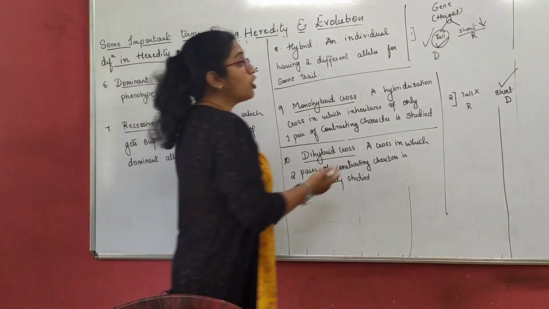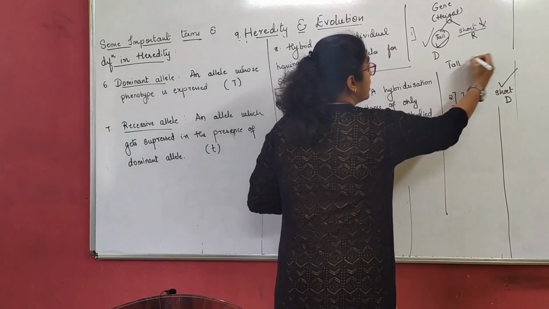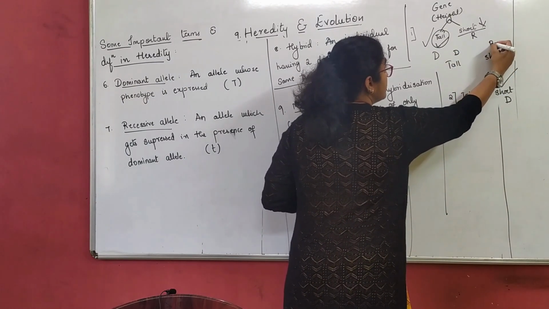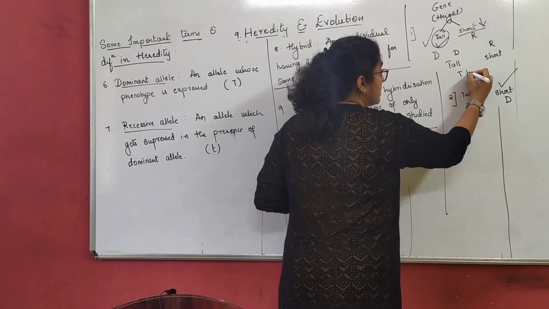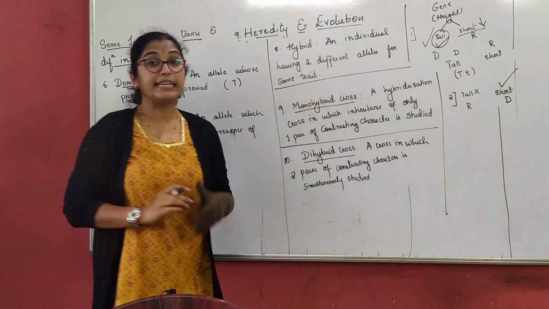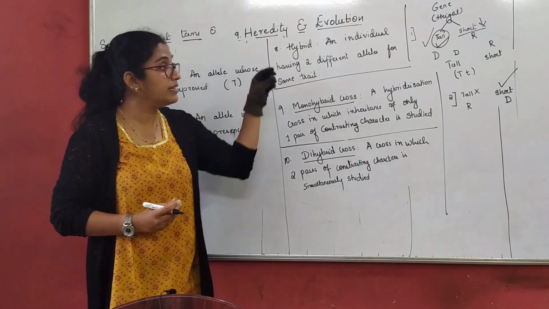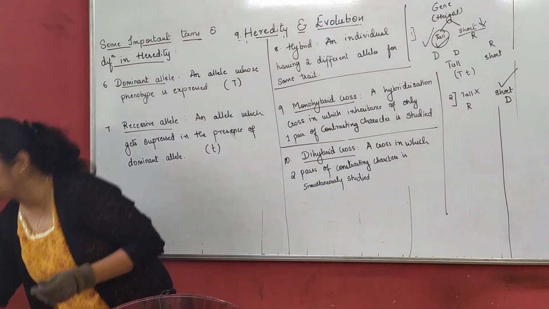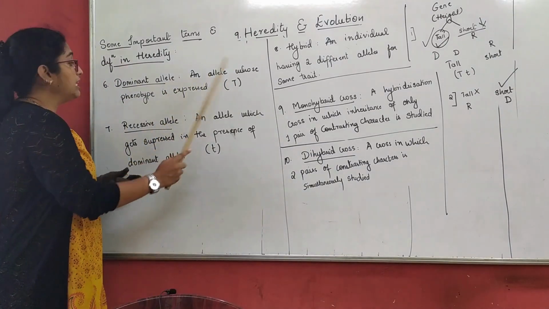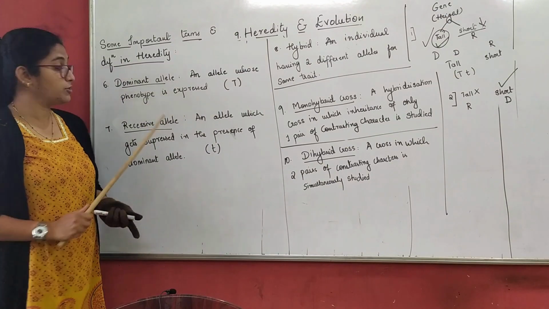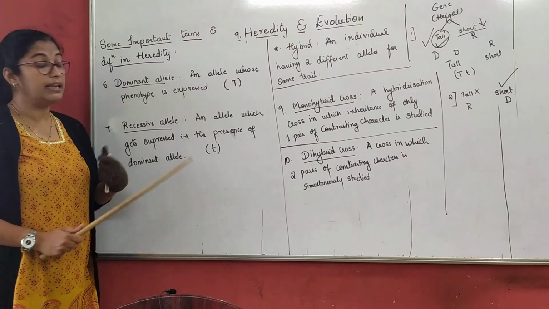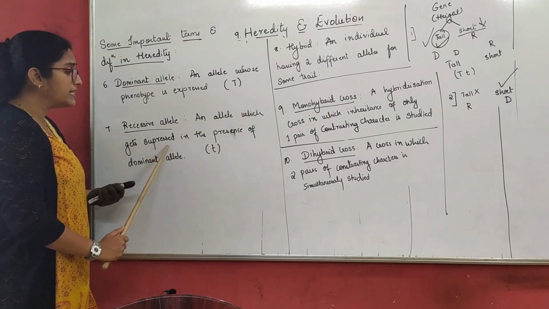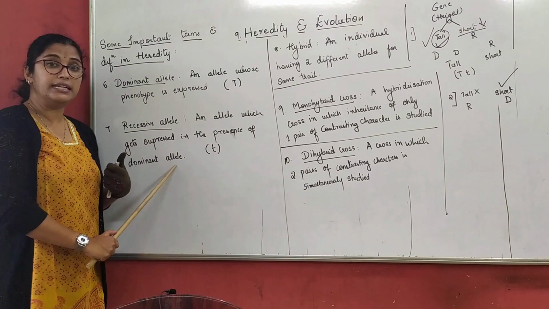So when I talk about tall and short, if this is dominant and this is recessive, I write T and t. Capital T represents dominant and small t represents recessive. Let's understand the definitions once again. A dominant allele is an allele whose phenotype is expressed, written as a capital letter. A recessive allele is an allele which gets suppressed in the presence of a dominant allele.